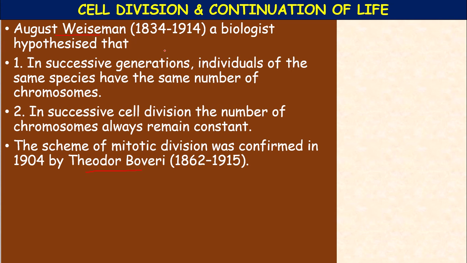Very important. Germplasm means the cytoplasm present in the gametes. The changes in the germplasm only will transfer to the next generation, but not in the normal vegetative cells, the cells of hands or any other part. Only the reproductive cells are called germ cells.